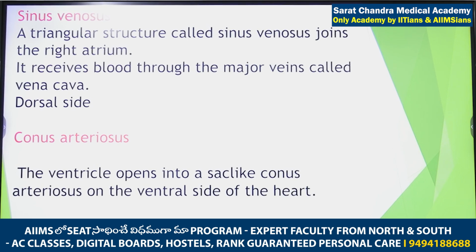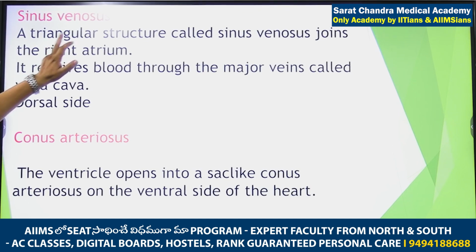We do not have additional chambers, because in us the completely divided 4-chambered heart is present. So just to support the heart, 2 additional chambers are present in frog. What are the names? Sinus venosus and conus arteriosus. Every word is important here. Please underline the term sinus venosus in NCERT. You have to remember 2-3 points.